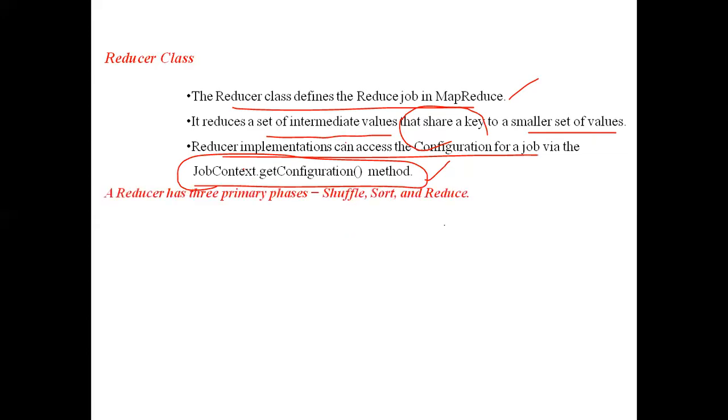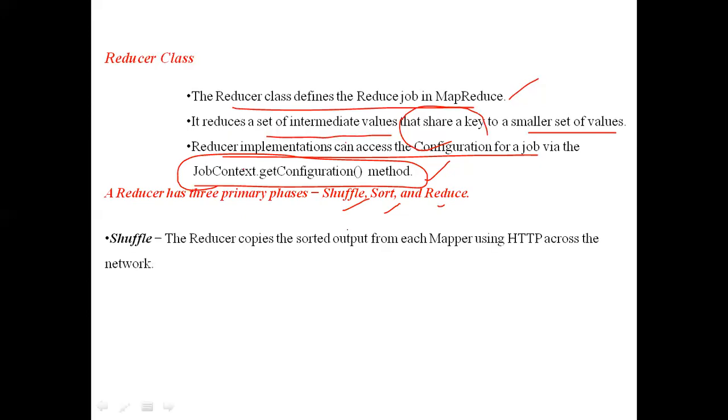Mainly, the reducer has three internal phases: shuffle, sort, and reduce. Previously, we discussed only two phases, shuffling and reducing, where in the shuffling itself we had combined the sorting also. But here we are specifying them separately. The reducer has three primary phases: shuffle, sort, and reduce. Shuffling phase.